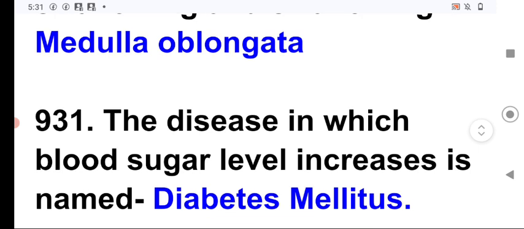Next question. The disease in which blood sugar level increases is named diabetes mellitus. It is a deficiency disease which is created in case of the low level of the insulin inside the body secreted by the beta cells of the pancreas, as I have discussed.